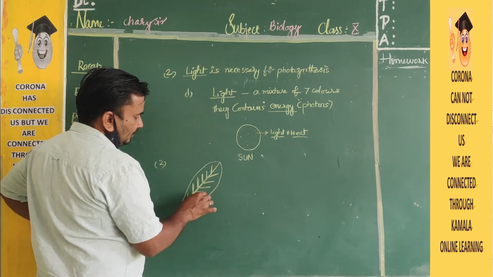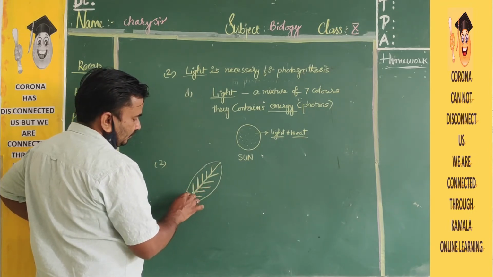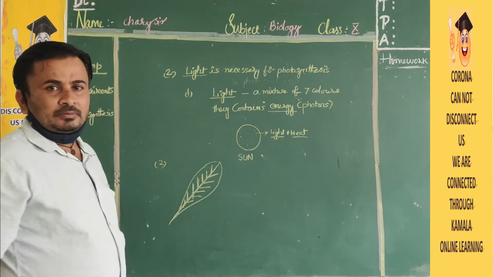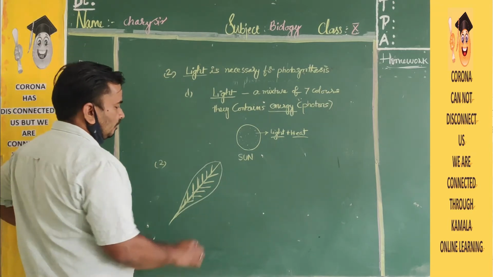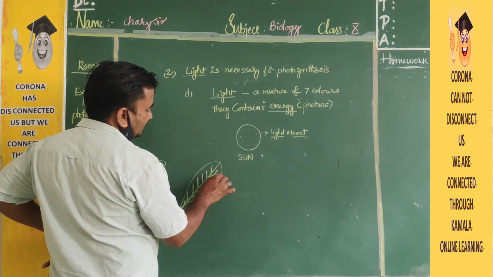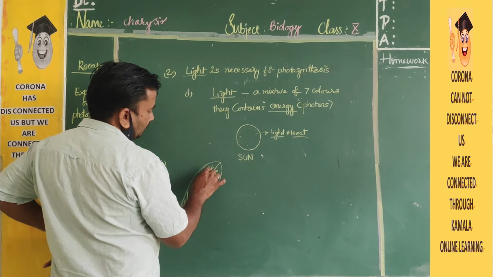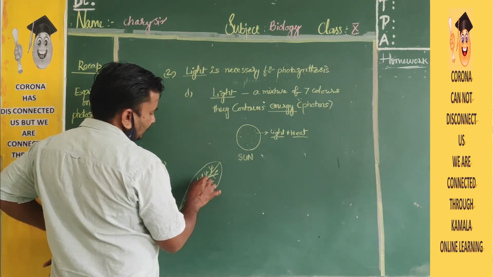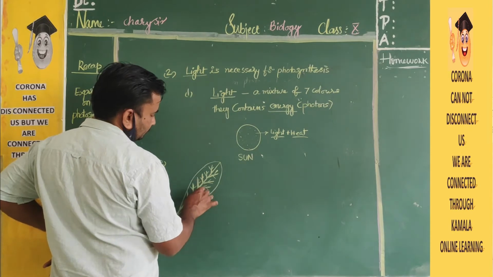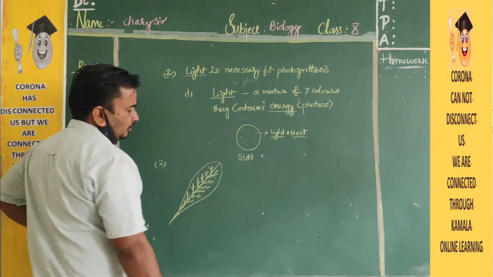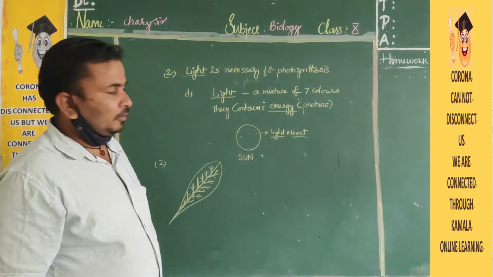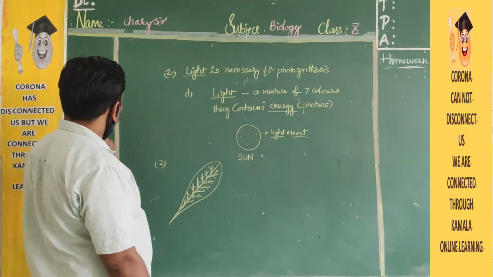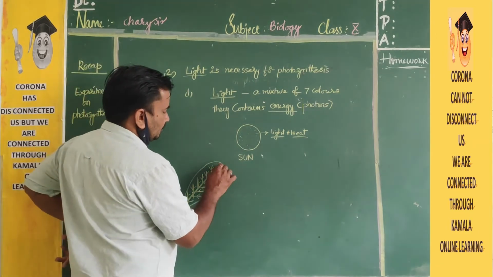If you observe the leaf very clearly, the lateral veins again divide into lateral veins, and again and again. Children, take a leaf and observe that. Small chambers will be there.